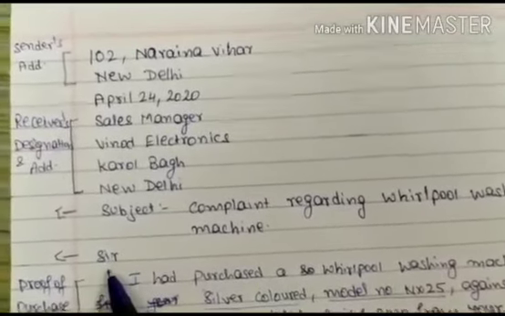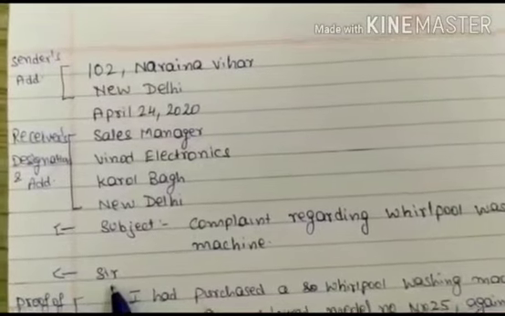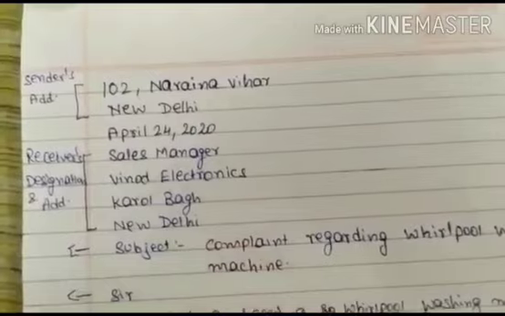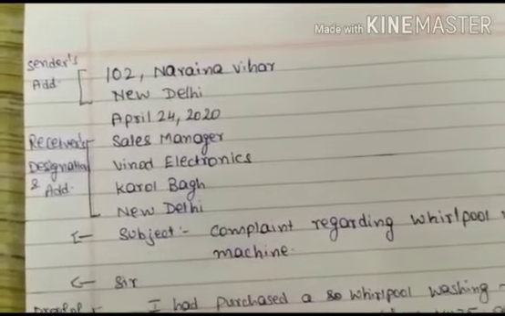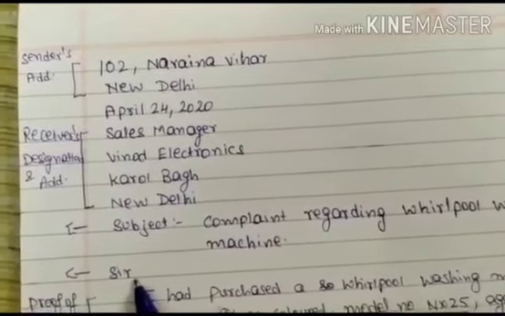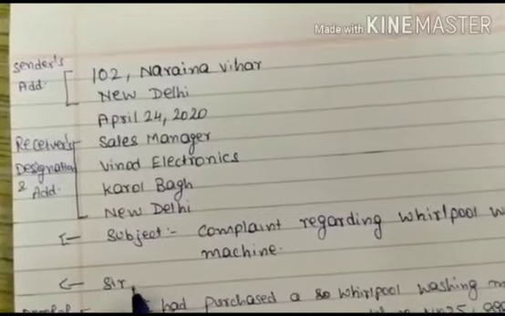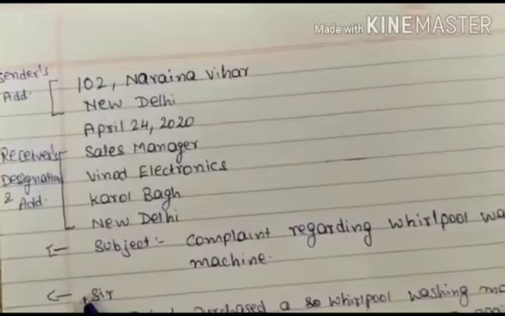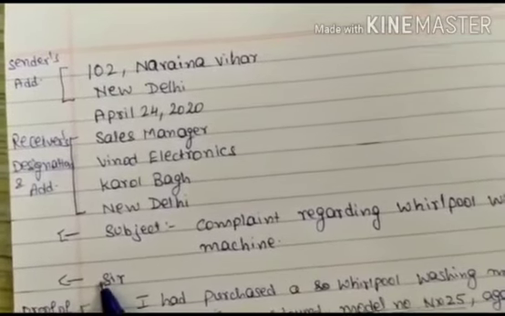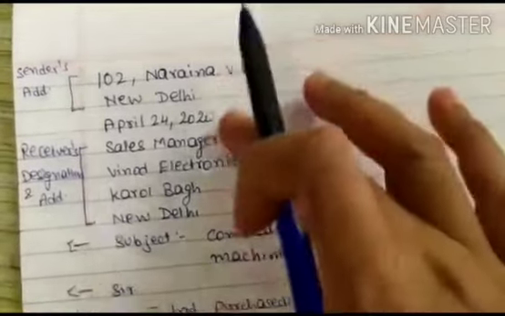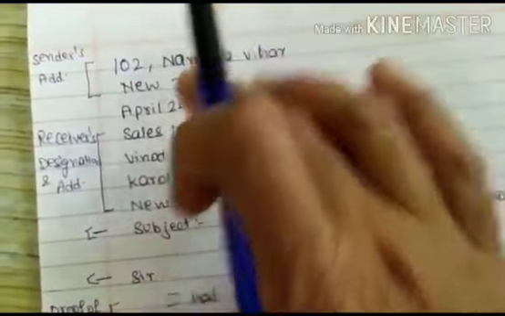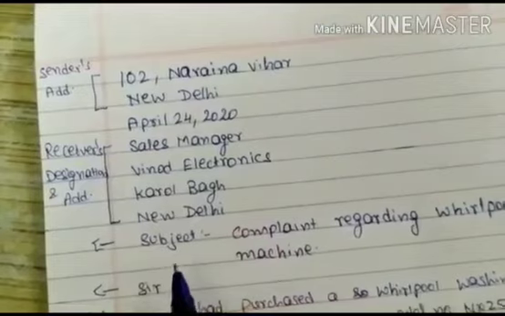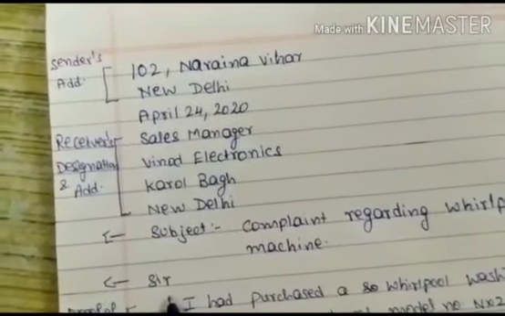Then comes the salutation. Salutation means the word with which you address the person to whom you are writing the letter. So you are addressing that person as sir. Obviously this is the official address. And take care that you should not put any comma after this, and you need not write respected or anything before it, right? So this is the format. At first sender's address, date, receiver's address, then comes subject and then comes sir.